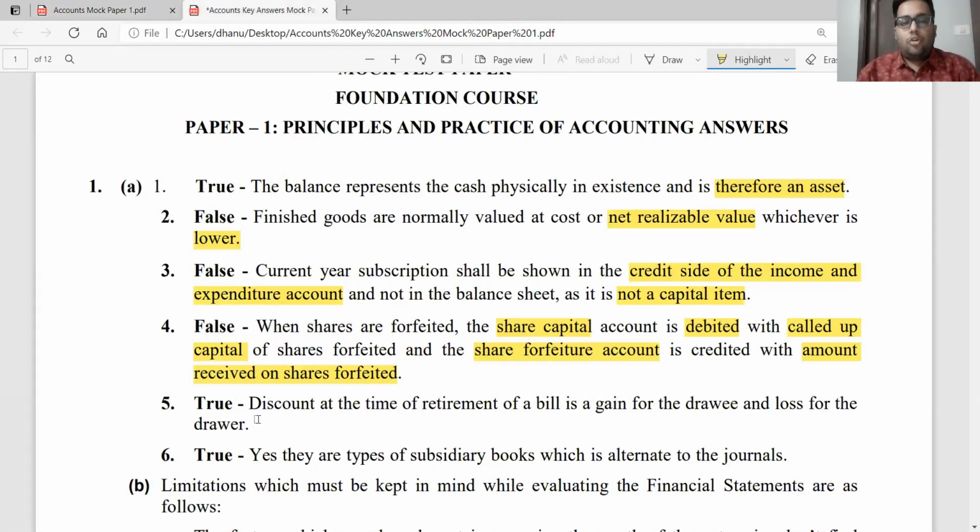Coming to the answer, true. Discount given at the time of retirement of a bill is a gain for the drawee and a loss for the drawer, because the drawer is going to receive lesser amount. The drawee is making an early payment, so he will pay less, income for the drawee. The drawer is going to receive less, therefore loss for the drawer. Gain for the drawee, loss for the drawer.